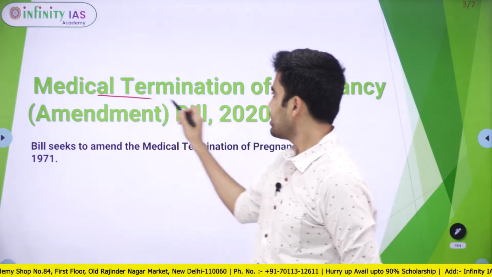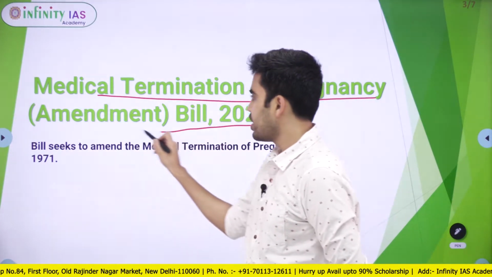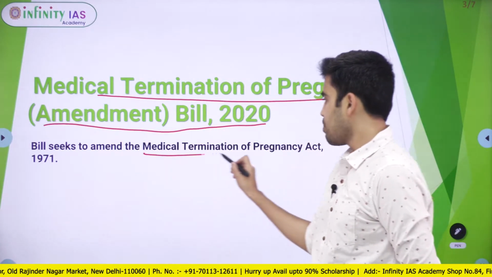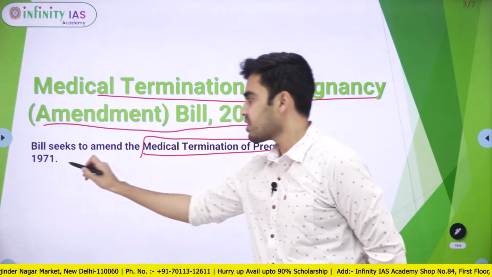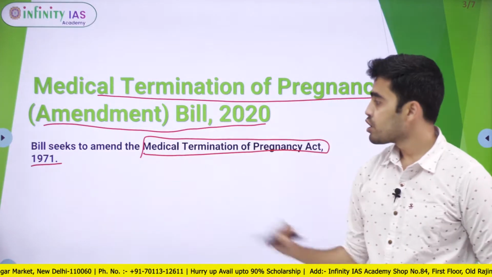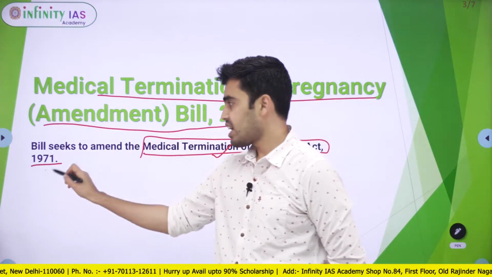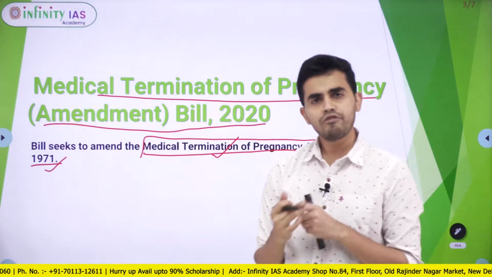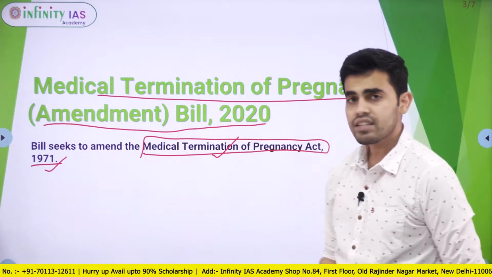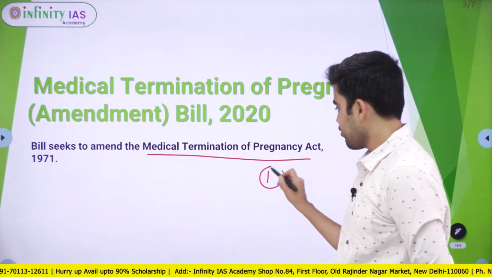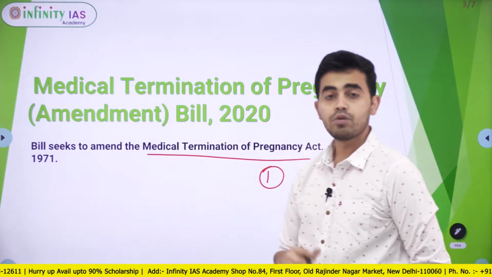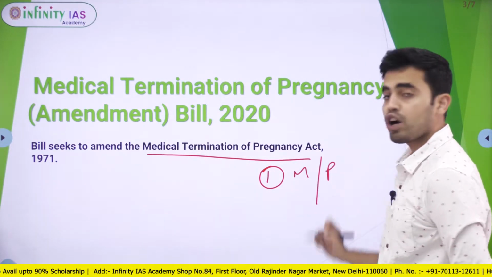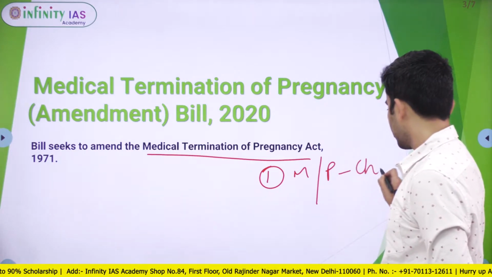Now, the Medical Termination of Pregnancy Bill 2020. It's an amendment being made to the Medical Termination of Pregnancy Act 1971. This act was enacted in 1971 and it allows for the termination of pregnancy for various reasons. The reasons include, one, if the pregnancy is allowed to continue, it might result in mental or physical abnormalities in the child.